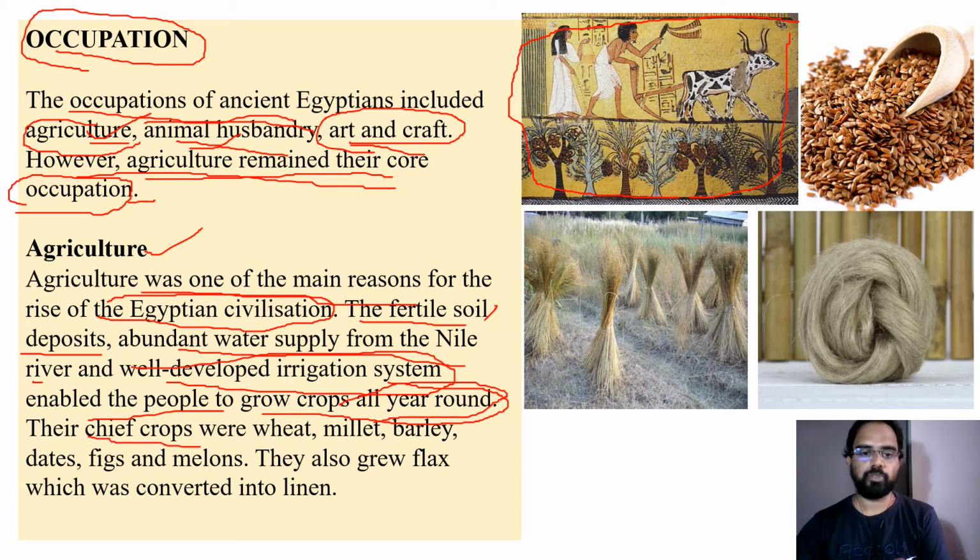Their chief crops were wheat, millet, barley, dates, figs, and melons. They also grew flax, which was converted into linen. You might have been aware of wheat, barley, and other things. But what is this flax? You might have seen these flax seeds, right? So this is the flax seed, and this is how the dates have been grown, and this is how the flax crop will grow.